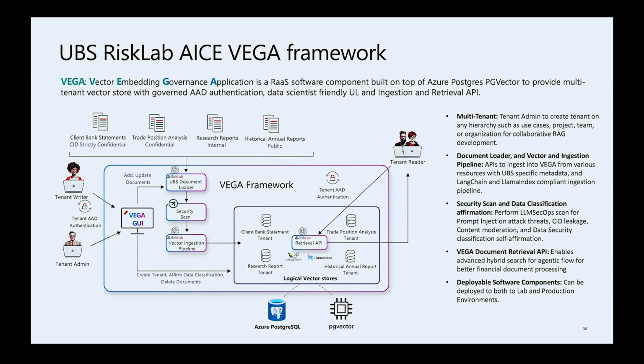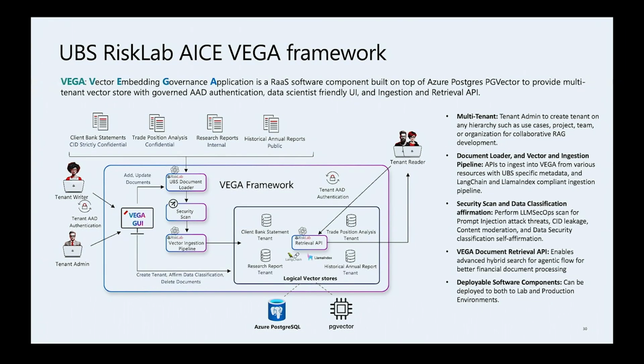We take security very close to our heart. We partner with industry-leading LLM SecOps vendors to protect against prompt injection attacks and also PII and CID leakages. So we scan all the content to ensure it is secure. For the vector ingestion pipelines, we support LlamaIndex and also LangChain.